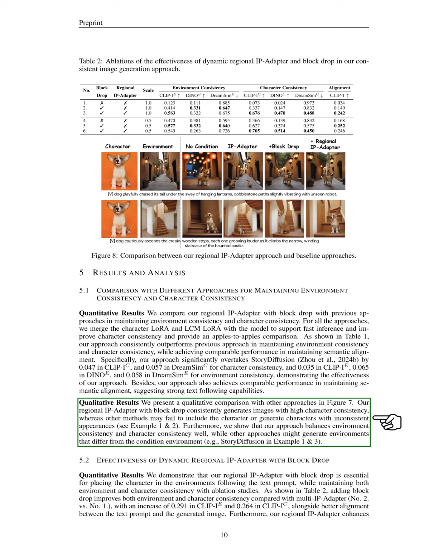Section: Effectiveness of Dynamic Regional IP-Adapter with Block Drop. In this section, we demonstrate the effectiveness of our regional IP-Adapter with block drop for accurately placing characters in environments based on text prompts, while ensuring consistency between the character and the environment through ablation studies. Our results show that adding block drop significantly enhances both environment and character consistency, with improvements in our evaluation metrics compared to the multi-IP-Adapter approach. We observe an increase of 0.291 in one metric and 0.264 in another, along with better alignment between the text prompt and the generated images.